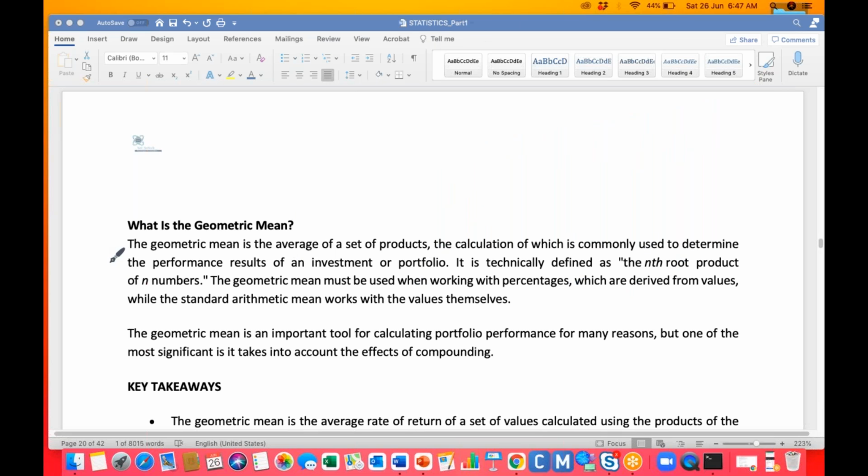So that is the geo mean. Determining the performance in the nth root product, the geometric mean must be used when you're working with percentages which are derived from the values, while the standard arithmetic mean works on the values themselves. The geometric mean is an important tool for calculating portfolio performance for many reasons, but one of the most significant is to take into account the effect of compounding.